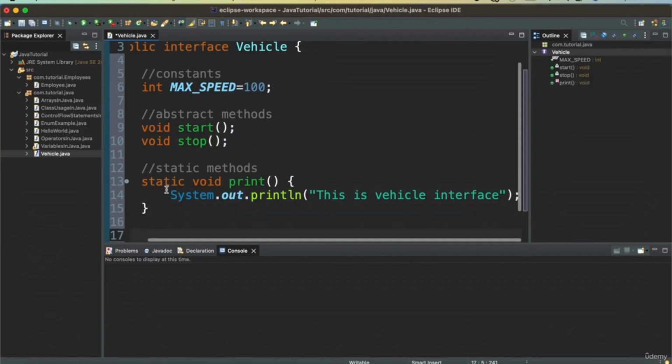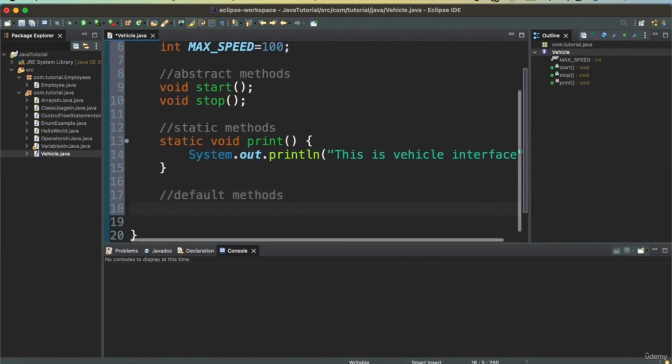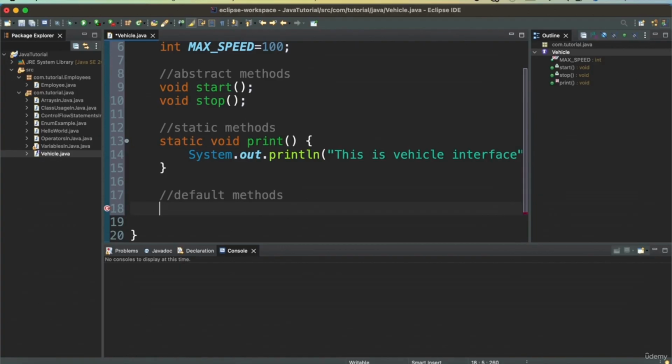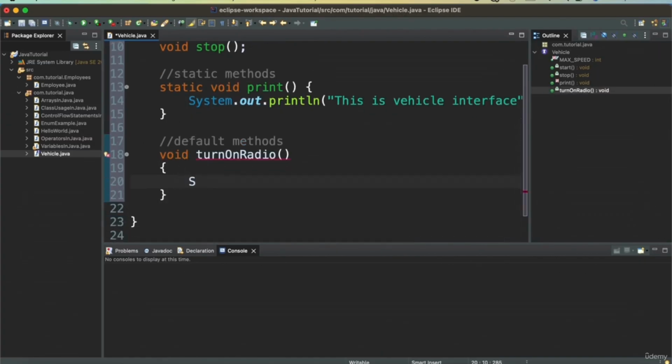I can also define some default methods in an interface. For a default method, I can say turn on radio, and then I can provide the implementation.